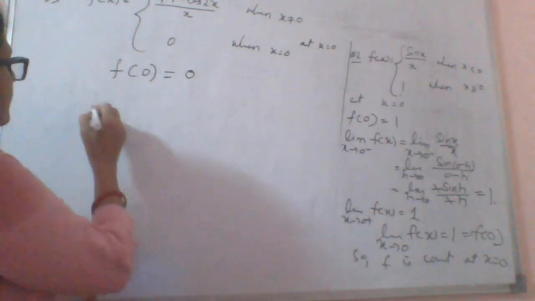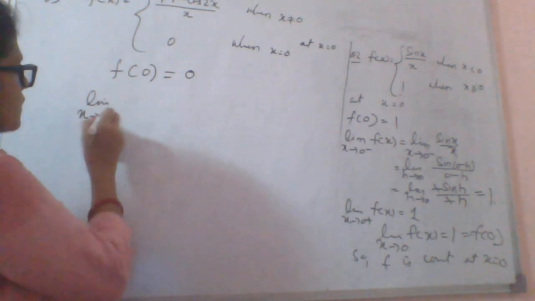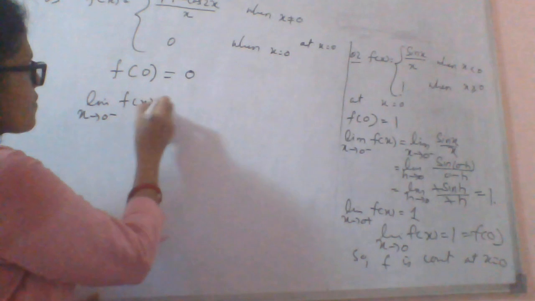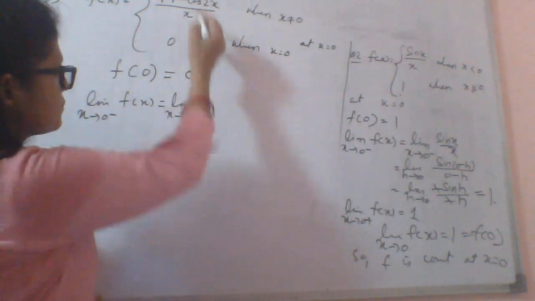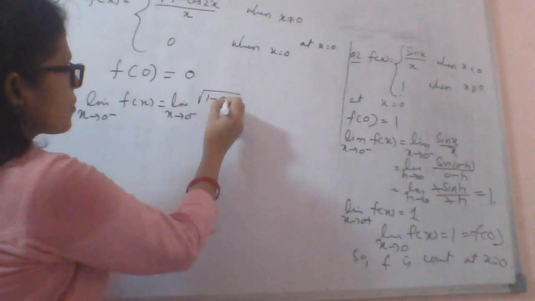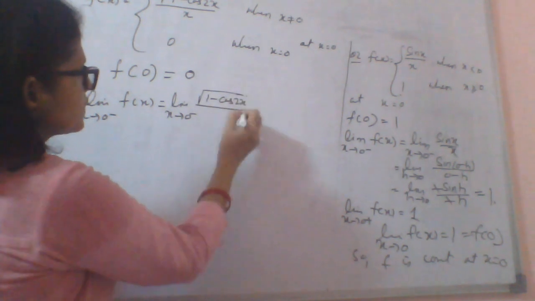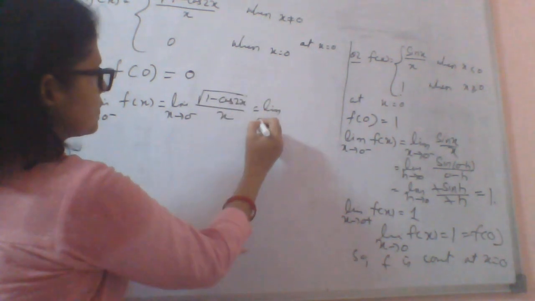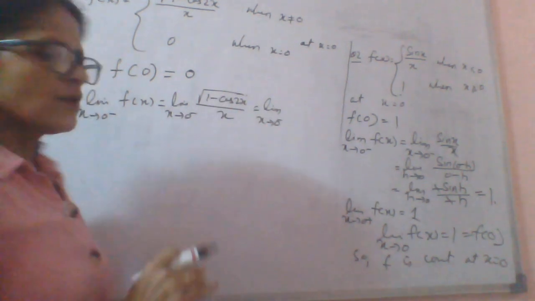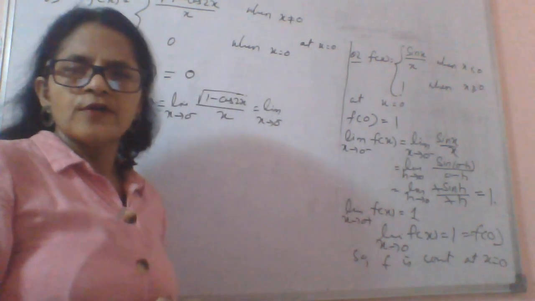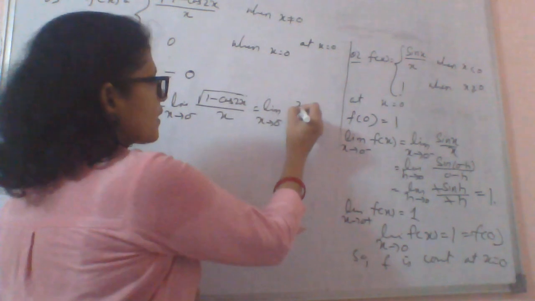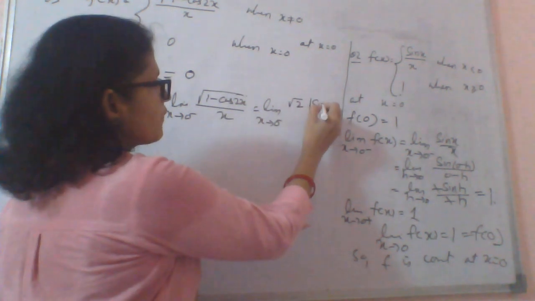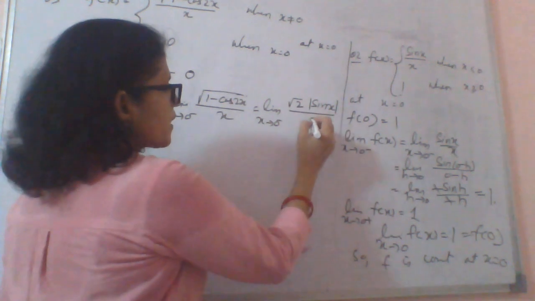So we can write like this, limit x approaches 0 minus f(x), that is equal to limit x approaches 0 minus under root of 1 minus cos 2x by x. 1 minus cos 2x is 2 sin square x, and under root of this, we can write here root 2. If I write here mod sin x, just to avoid plus minus.